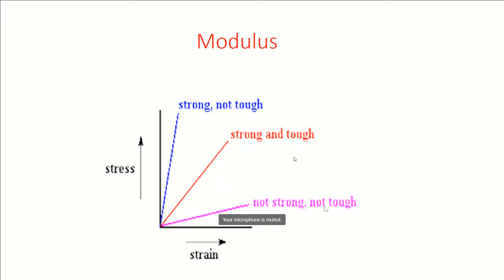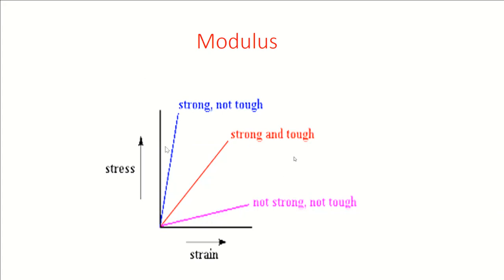For example, here very low modulus, very high modulus, and intermediate. This material could be called strong but not tough. I have not so far discussed tough. It will come in the next slide. This is strong and tough both. This is not strong, not tough. So a new term has been introduced now, toughness, which will be clear from the next diagram.